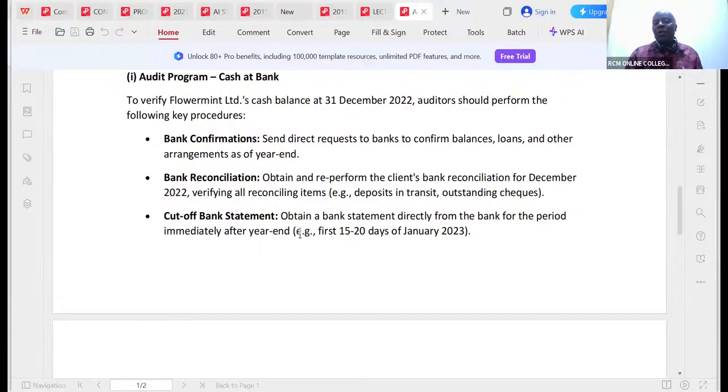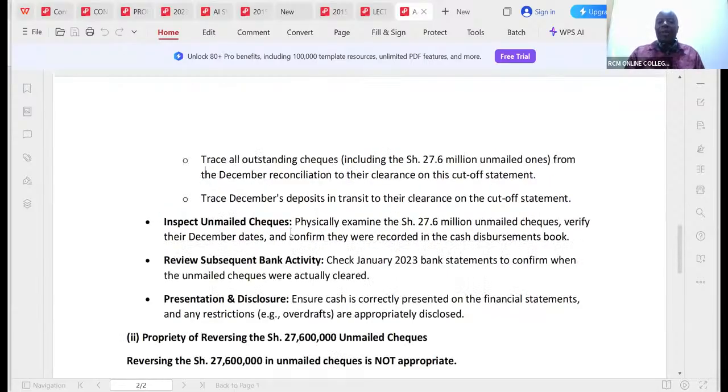For us, we normally do it for 1 week, so the first 15 to 20 days of January 2023. Then what do you do with that? Trace all outstanding checks, including the 27.6 million unmailed ones, from the December reconciliation to their clearance on this cut-off statement.